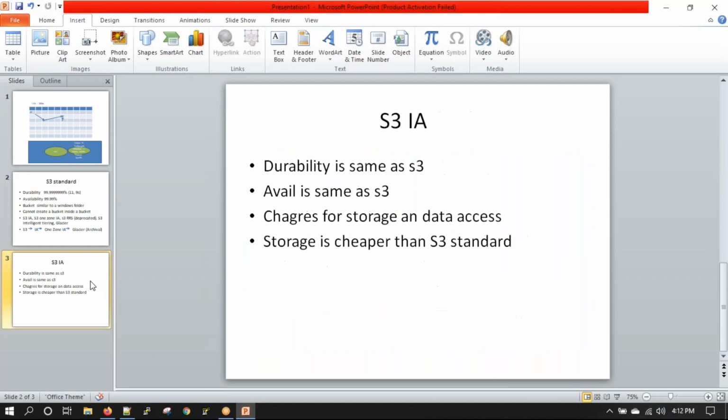Okay. So here you pay for storage and data access. Storage is cheaper than S3 standard. So what happens is, let's take an example. When a file is pushed freshly onto S3, say you generated some data and you stored that data onto S3.